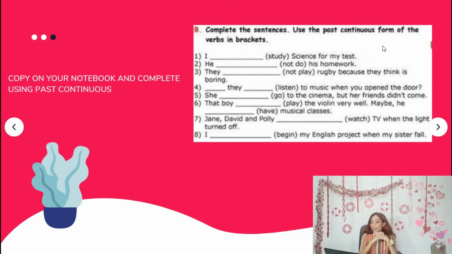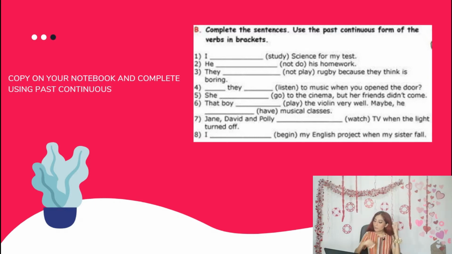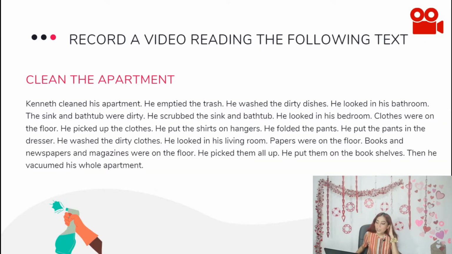Later, we did a notebook activity. We had 8 sentences. So you needed to copy this in your notebook, and you needed to fill in the blanks using the formula from the past continuous. Also, you needed to record a video reading this short text that is called Clean the Apartment, and yesterday I read it for you, so you might listen to my pronunciation. And yes, so that's it.